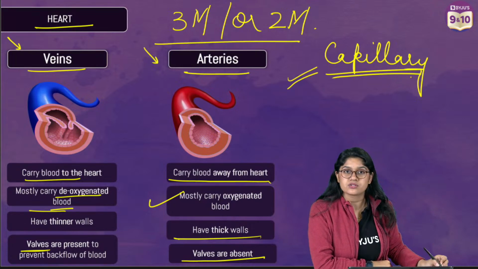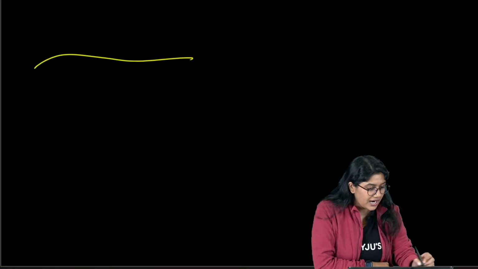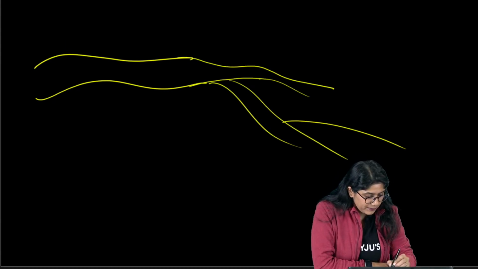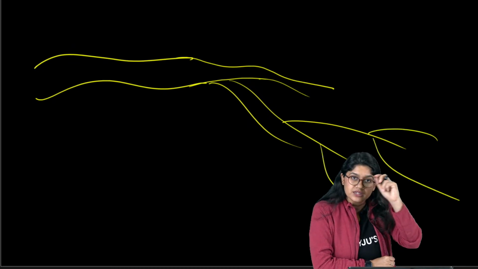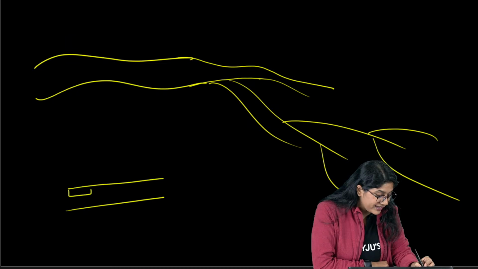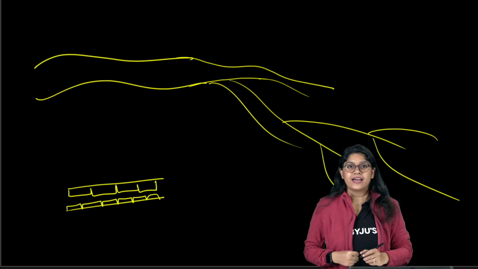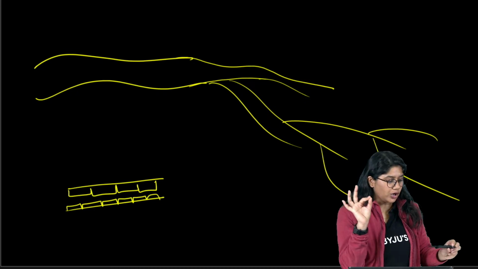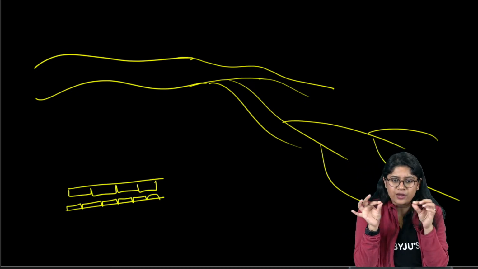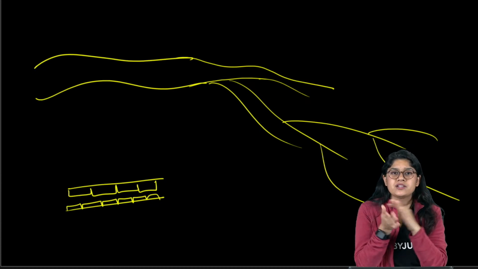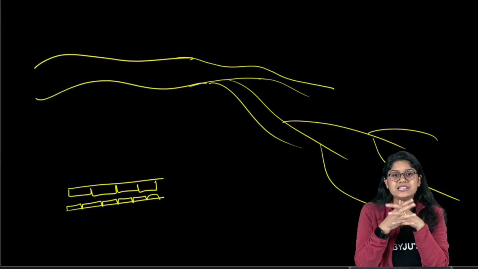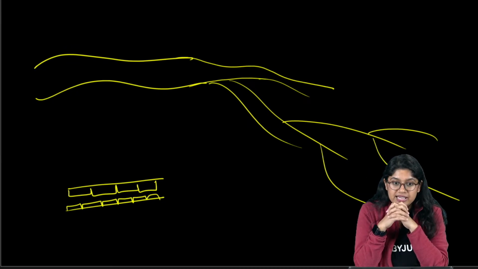Now let's talk about the capillaries, right? When these arteries come to the cells, they become a single cell layer. The capillaries have just one single cell layer, and in between they carry and receive the nutrients and the exchange of gases. So we can say that capillaries are very narrow, very thin, very tiny one-membrane structures that carry the nutrients and the gases to the tissues and the cells. Are we clear? Yes, everyone, are we clear?